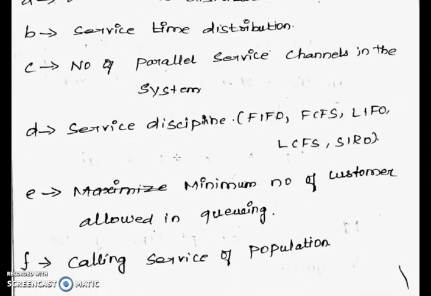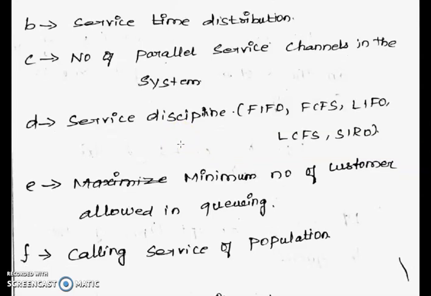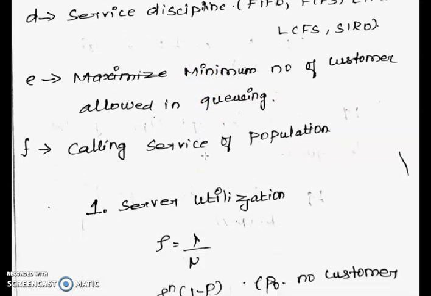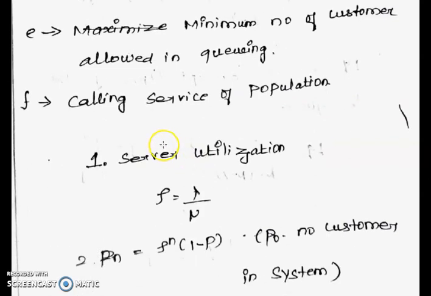Service discipline means the queue will be either first in first out, or first come first served, or last in first out, or last come first out, or service in random order. There are different types of service disciplines. Whatever the service discipline is, we can use this method and solve it. And E, what is the meaning of E? It is the maximum number of customers allowed in a queue, and F is the calling source of the operation.